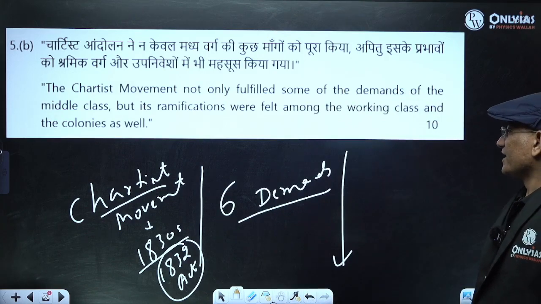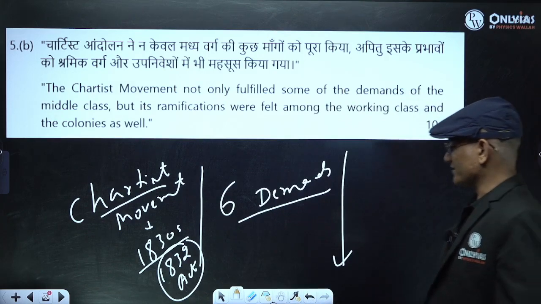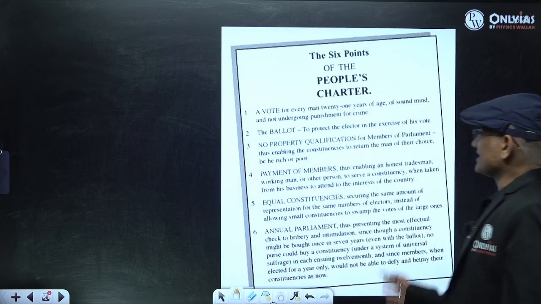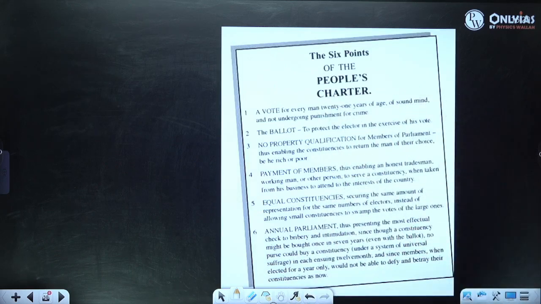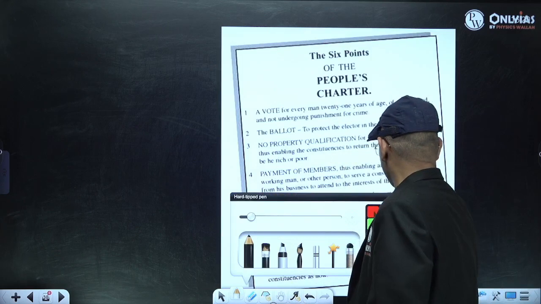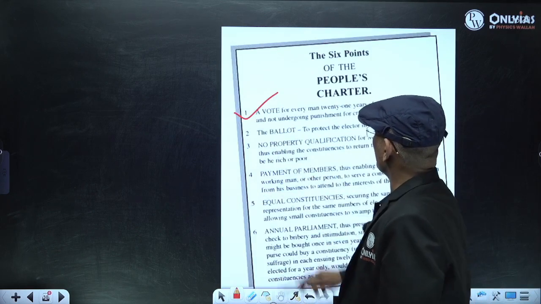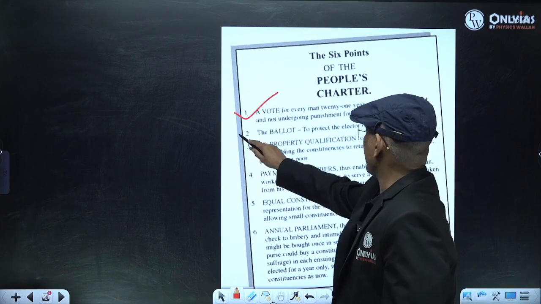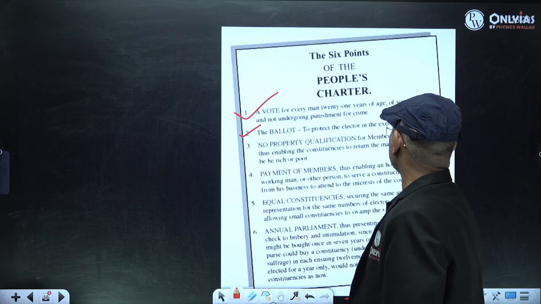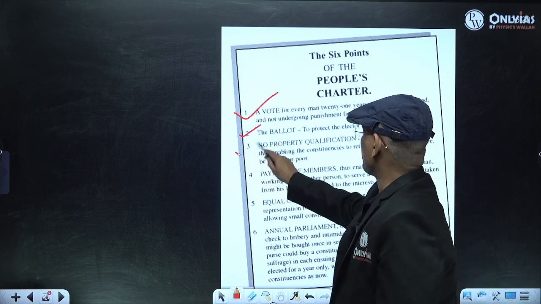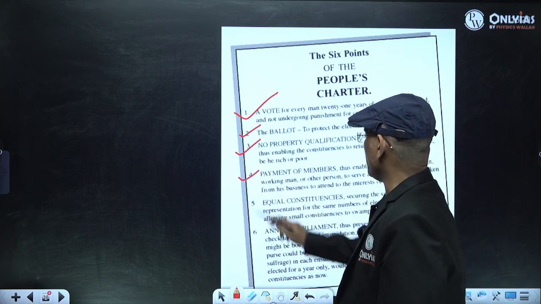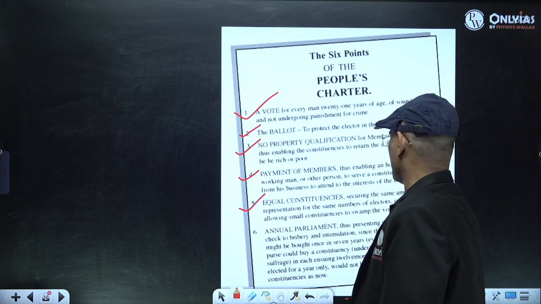And when you see the six demands: a vote for every man, a ballot to protect the elector, no property qualification, payment to the member, equal constituencies, annual parliament.